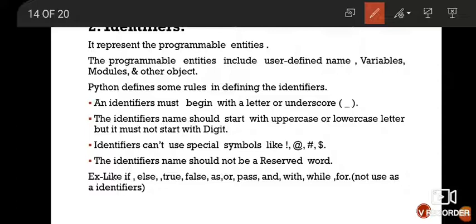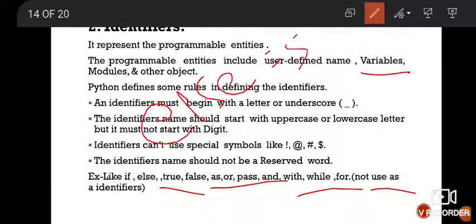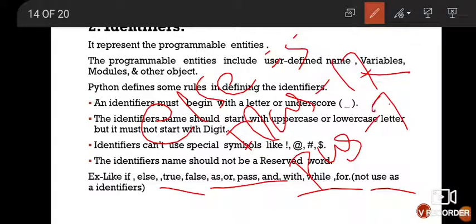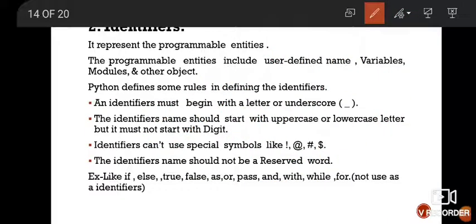It means when you mention the variable name, you can't use a keyword name, like else equal to 5, or false equal to 17, or pass equal to 7. You can't use these because these are all reserved by Python. So do not use them as an identifier. Understood?